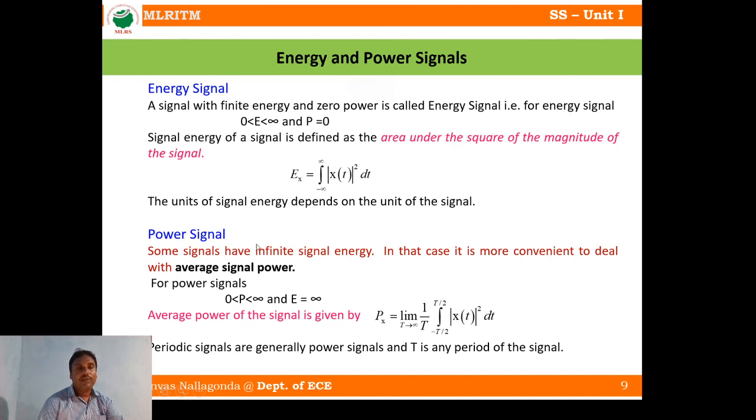And the power signal, how do you define it? Some signals have infinite signal energy. In that case, it is more convenient to deal with the average signal power. For a power signal, the power is finite, but the energy is infinite. To calculate the average power of the signal, Px, denoted with P while energy is E, is the limit as T tends to infinity of 1 by T integral from minus T by 2 to plus T by 2 of magnitude x of t whole square dt. Periodic signals are generally power signals, and T is the period of the signal.